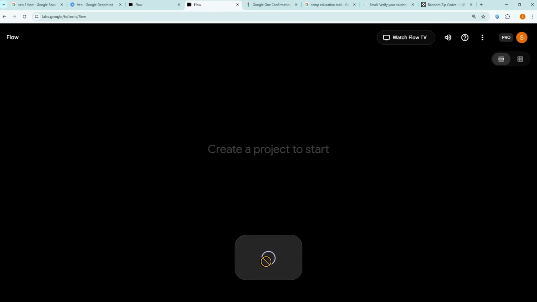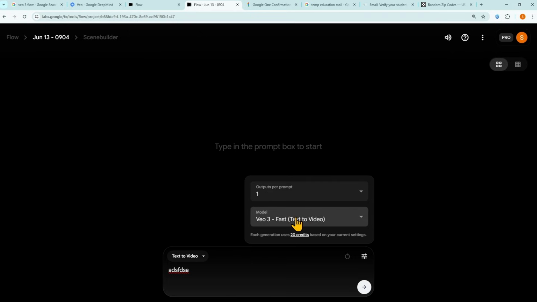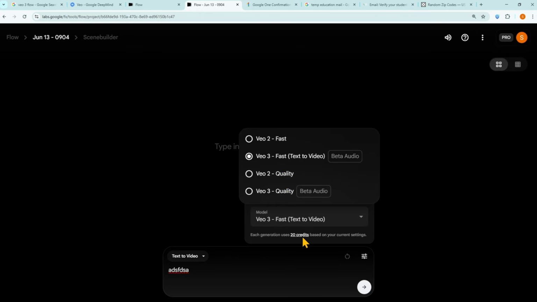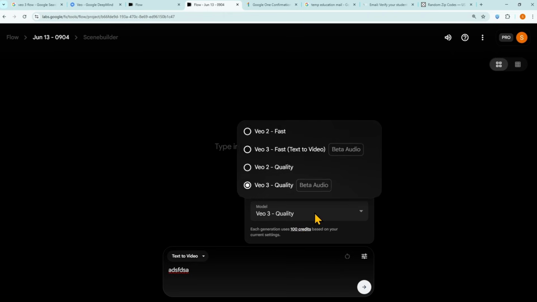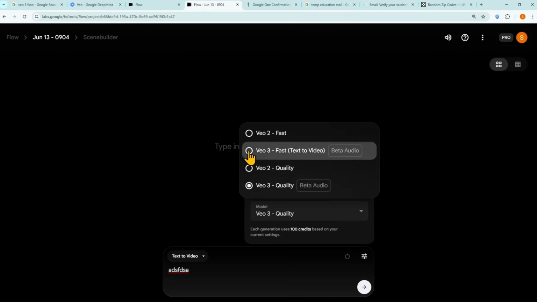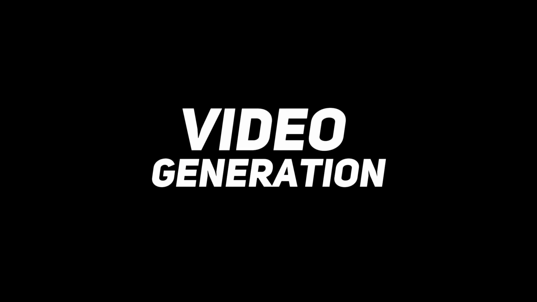Start a new project. Switch from VEO 2 to VEO 3. If you choose VEO 3 Fast, it will cost 20 credits per generation. If you choose VEO 3 Quality, it will cost 100 credits per generation. And that's it. Now you have full access to VEO 3 in both Gemini and Flow for free.